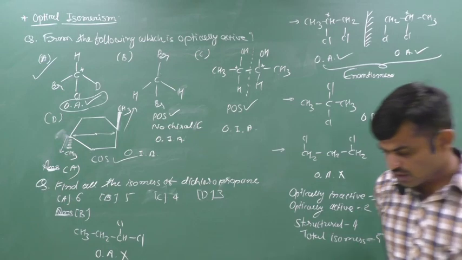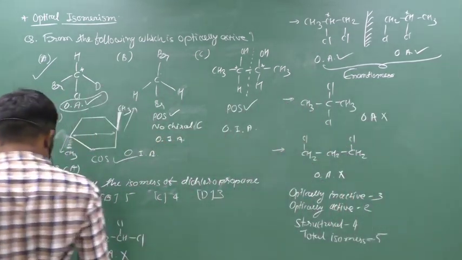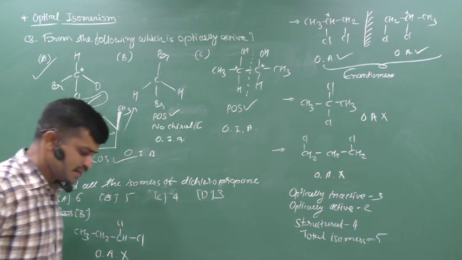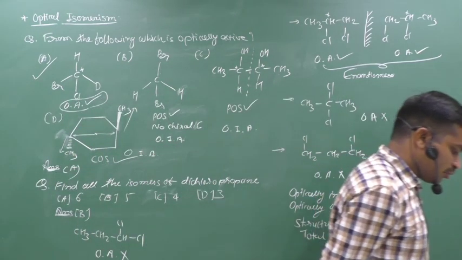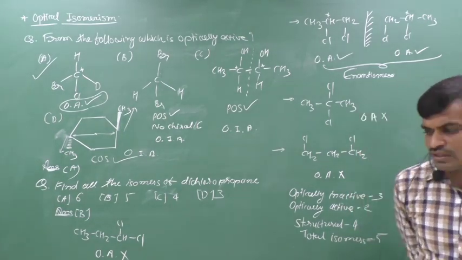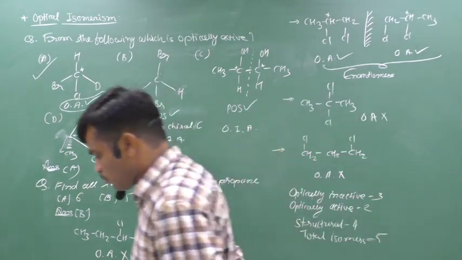Clear? Second question is: find all the isomers of dichloropropane. Find all the isomers of dichloropropane means that you can consider structural isomers, you can consider geometrical, you can consider optical, whatever.